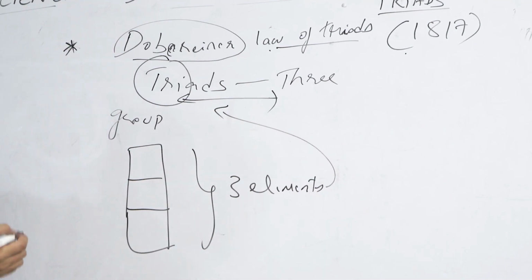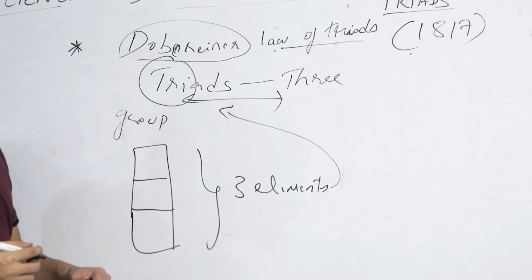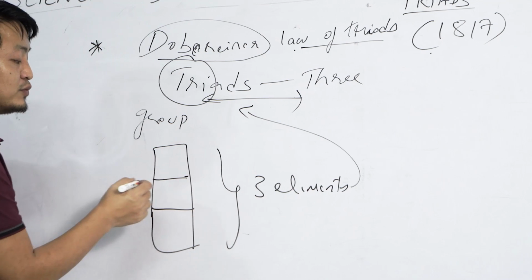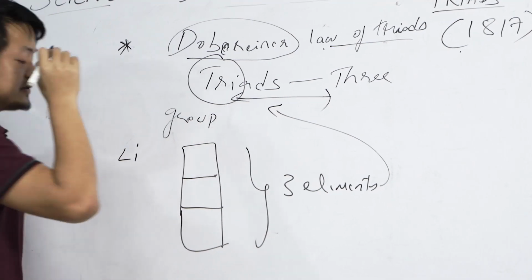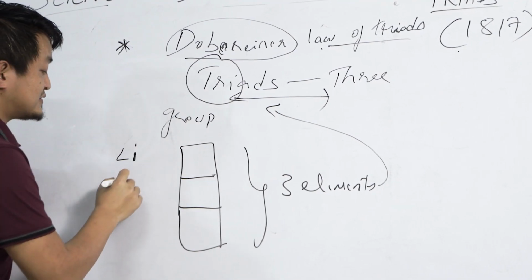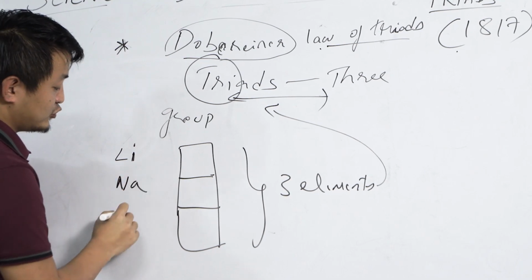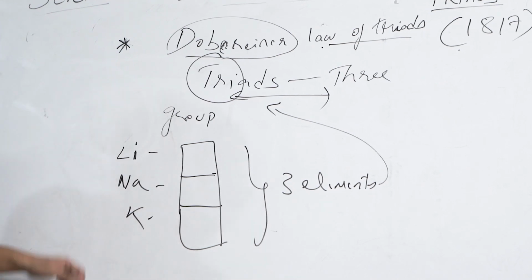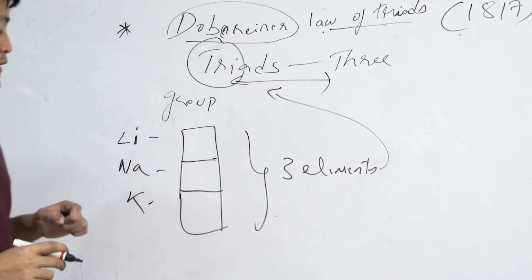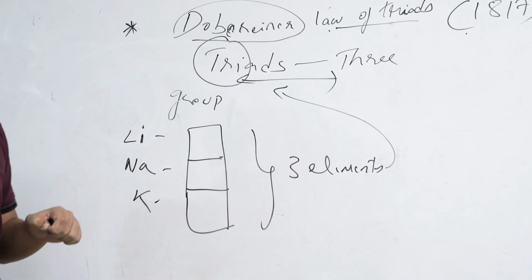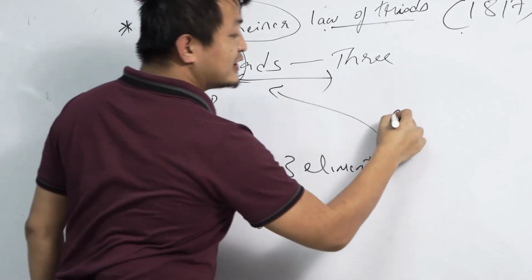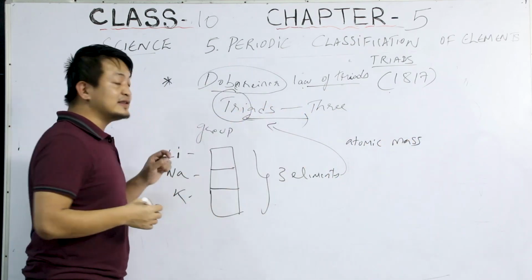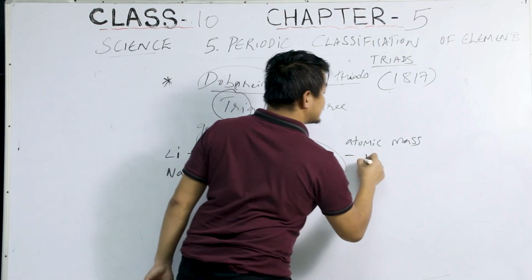So now what did he do? He arranged the elements in the form of groups, and in one group there were 3 elements. The first group he was able to discover was lithium, sodium, potassium. He arranged their atomic masses in increasing order.